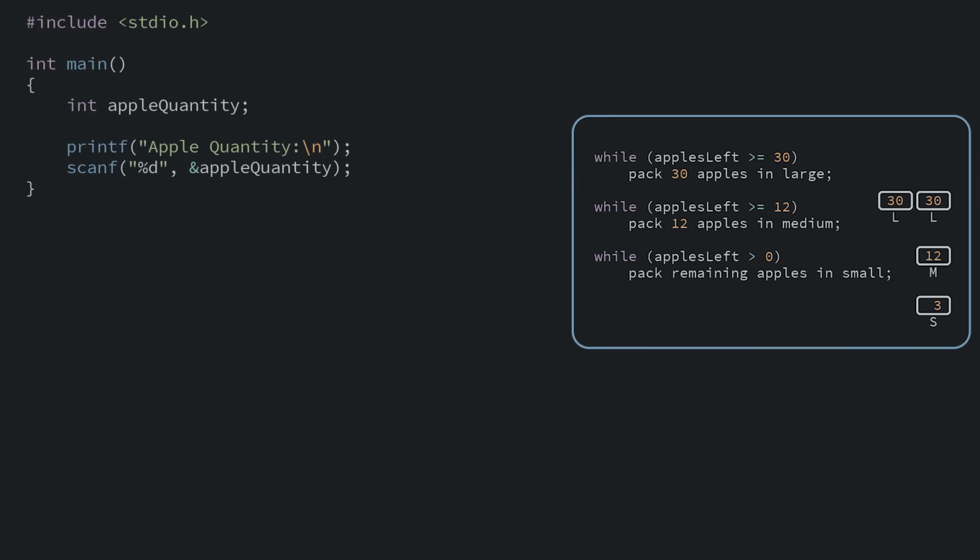We have this concept of apples left. How many apples are still left to pack? So we'll create a variable which represents this. To start, that variable should just contain all of the apples, because we haven't packed any yet. Okay, so we said we want to keep packing large crates as long as our apples left is still at least 30. So we can add that while loop, and that'll keep executing as long as there's 30 apples.